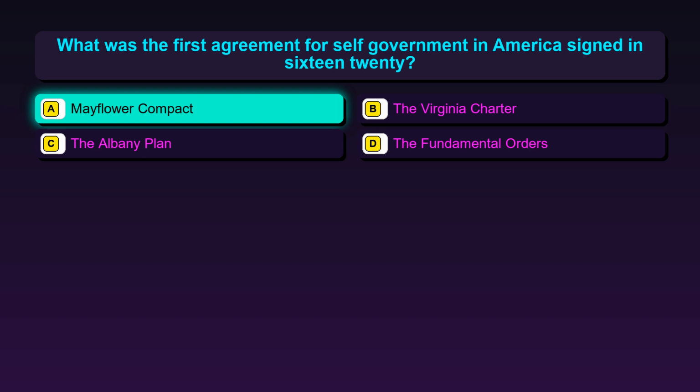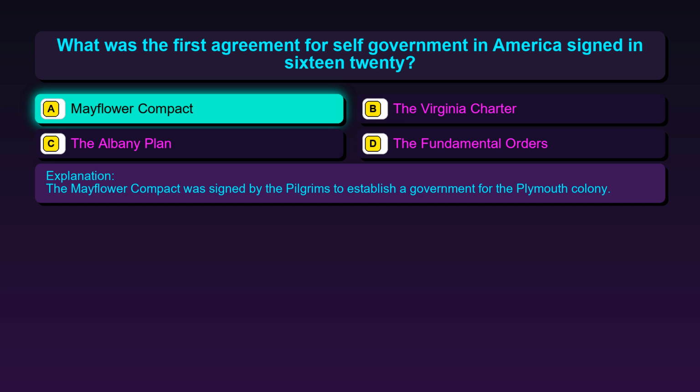The correct answer is option A, Mayflower Compact. The Mayflower Compact was signed by the Pilgrims to establish a government for the Plymouth colony.